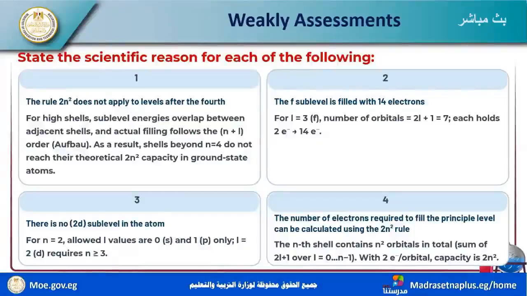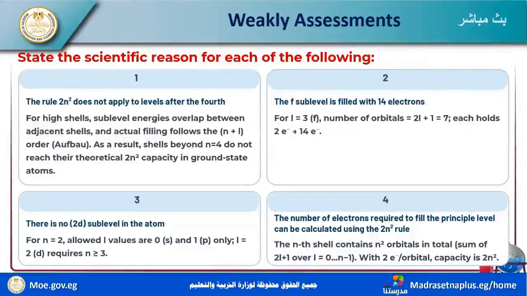State scientific reasons for each of the following. The rule 2n squared doesn't apply to levels after the fourth. Scientific reasons for this. We discussed that the rule 2n squared doesn't apply to levels after the fourth. For higher sublevels, energies overlap between adjacent shells and actual filling follows the n+l order, according to Aufbau.